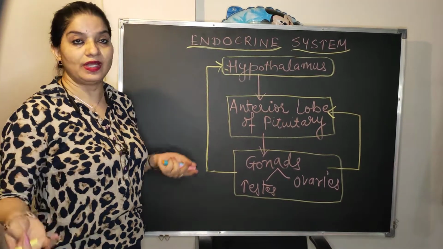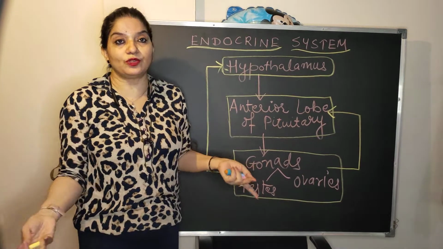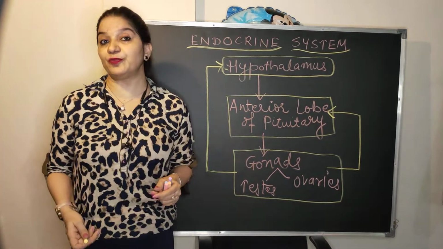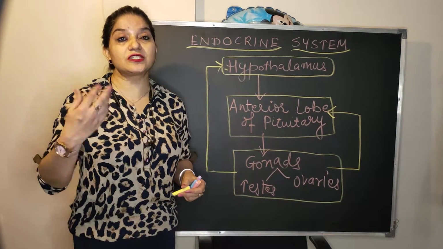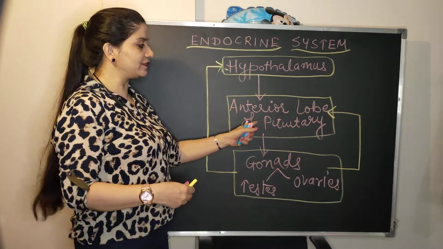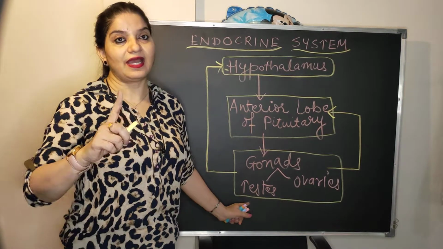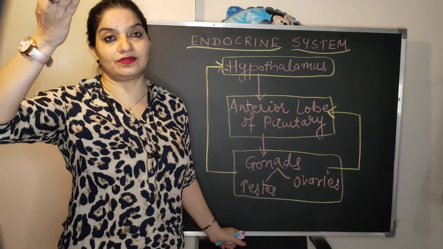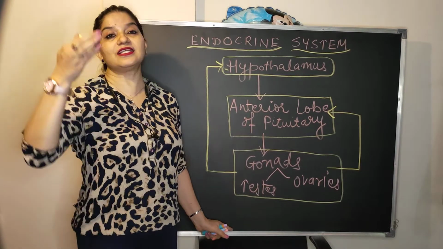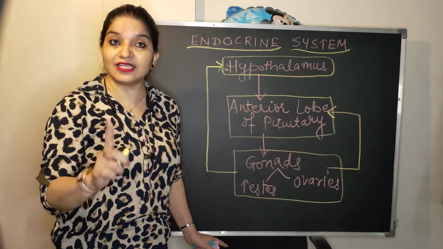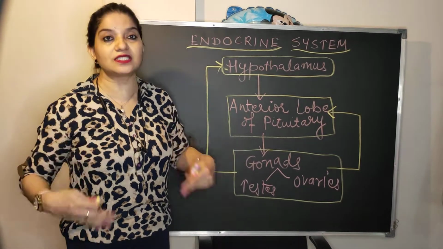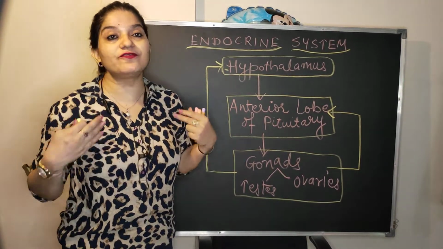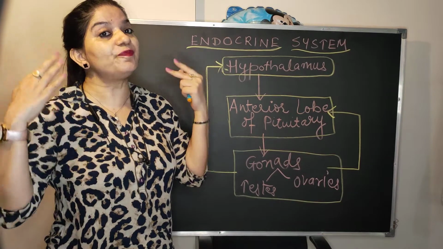Hypothalamus, what will it do? It will again release a releasing hormone, and then the posterior lobe of the pituitary gland secretes a hormone, that is oxytocin, which is a birth hormone. That birth hormone acts on the uterus and enhances the uterine contractions. These uterine contractions will keep on increasing till the fetus is out, till the process of parturition.